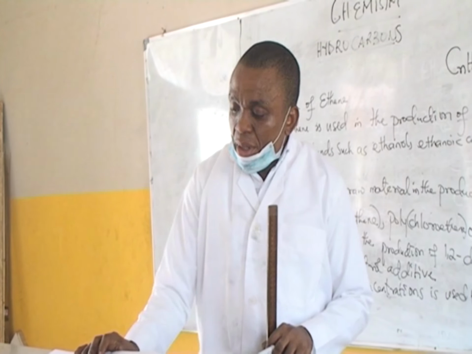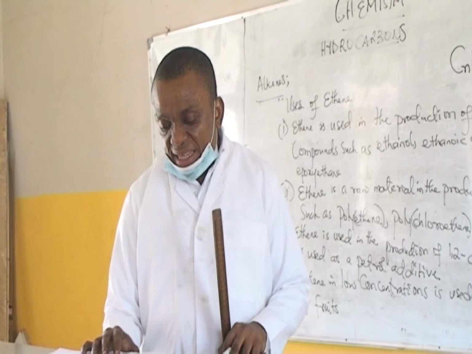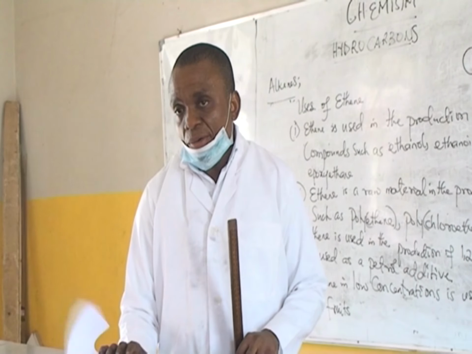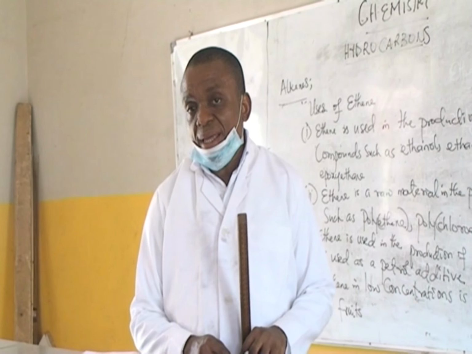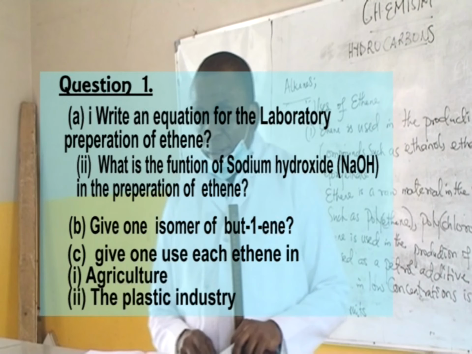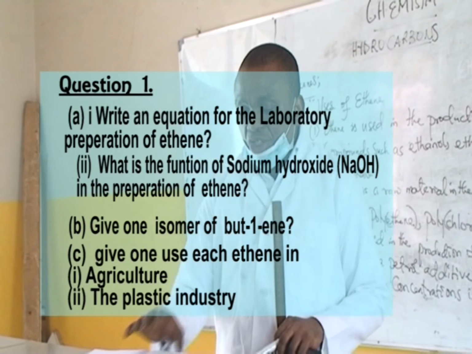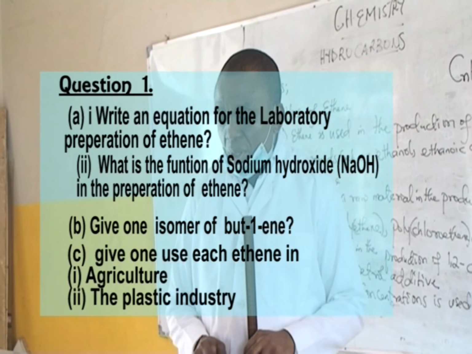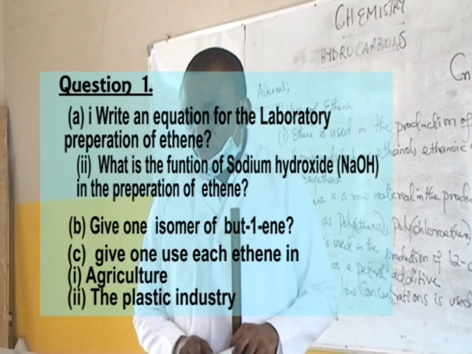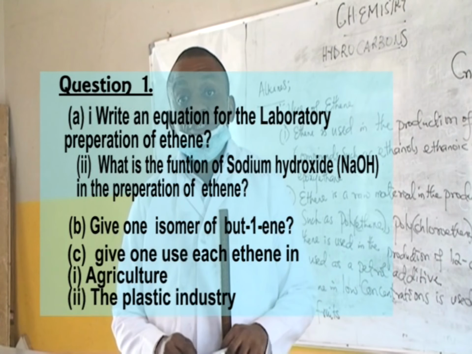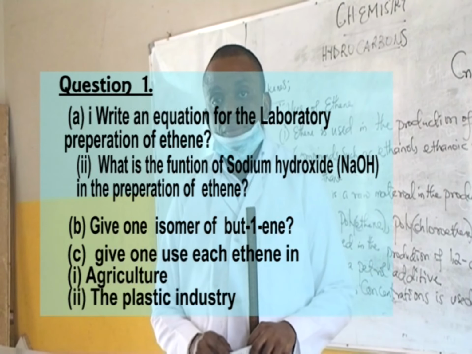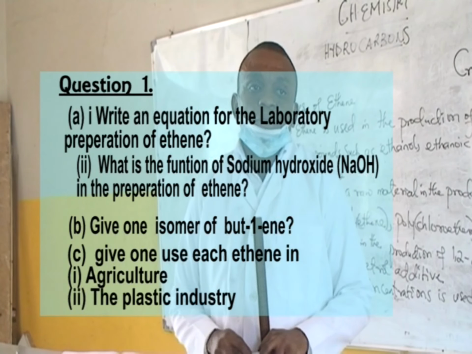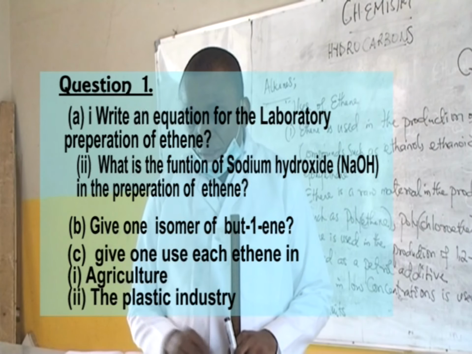Question number 1A, write an equation for the laboratory preparation of ethene. Roman figure 2, still under question 1A. What is the function of sodium hydroxide in the laboratory preparation of ethene?